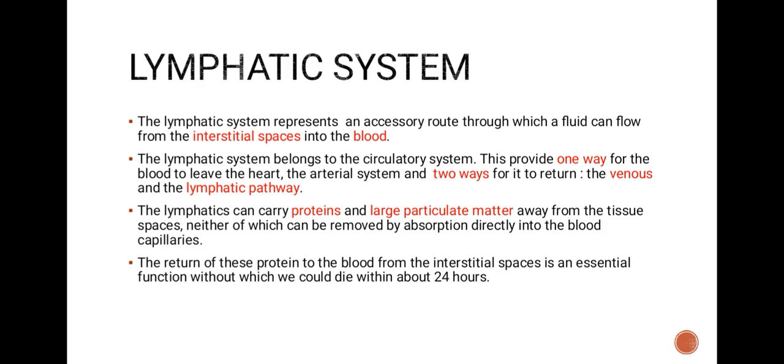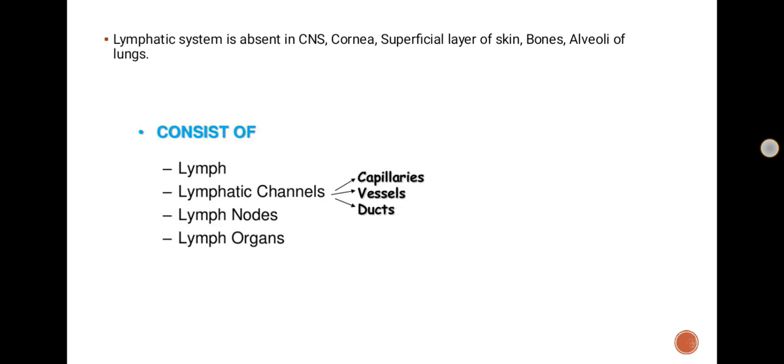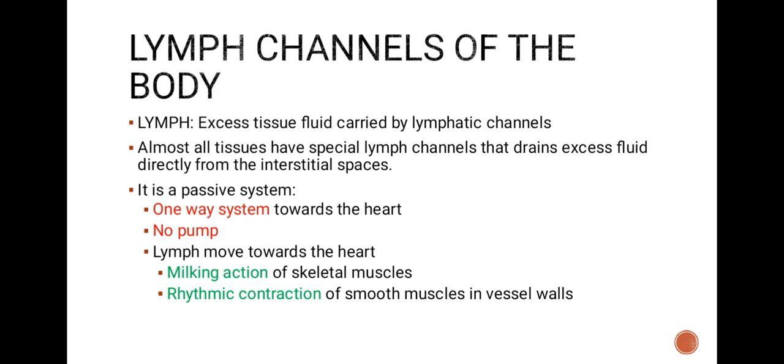The lymphatic system is absent in the CNS, cornea, superficial layers of skin, bones, and alveoli of lungs. It consists of lymphatic channels, lymph nodes, and lymph organs. Lymphatic channels include capillaries, vessels, and ducts. These are the lymph channels of the body.